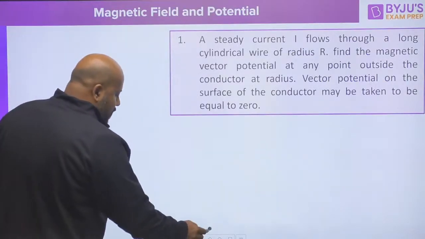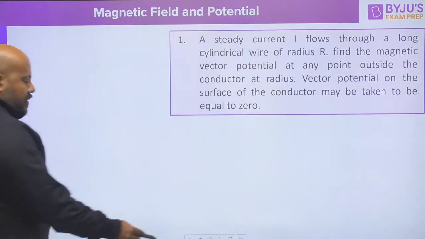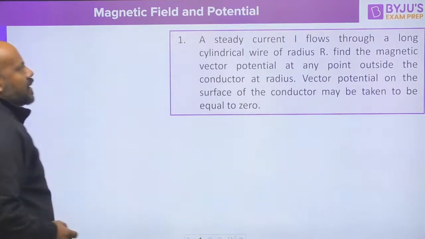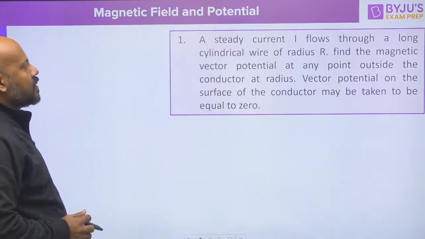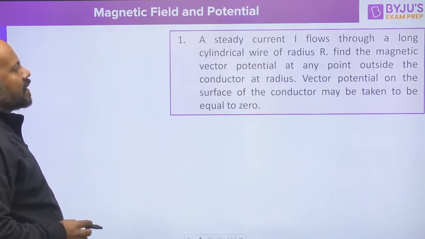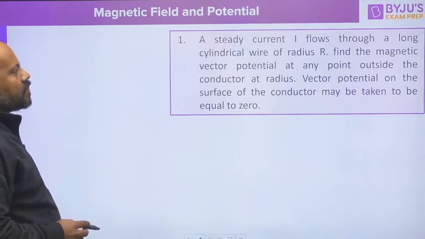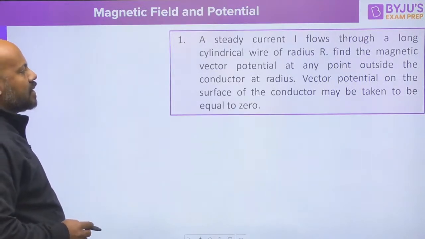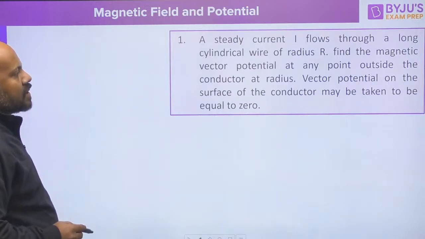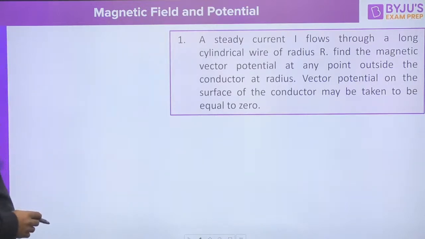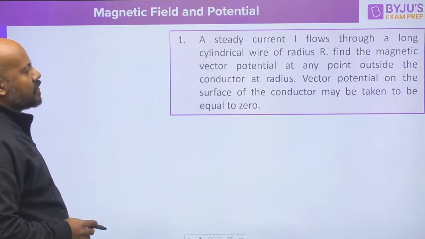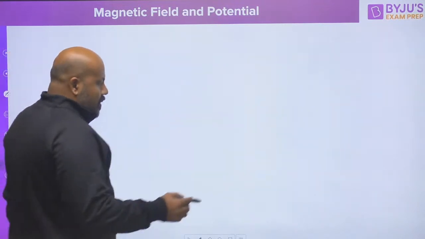Let us start with the first question. The question says, a steady current I flows through a long cylindrical wire of radius r. Find the magnetic vector potential at any point outside the conductor at the radius. The vector potential on the surface of the conductor may be taken to be equal to 0.